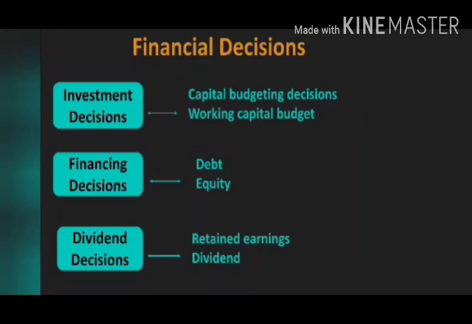So what is the investment decision? In the investment decision, how much fixed assets we have in a business, that is the capital budgeting decision, should be made. Capital budgeting and also working capital budgeting are necessary for a business.